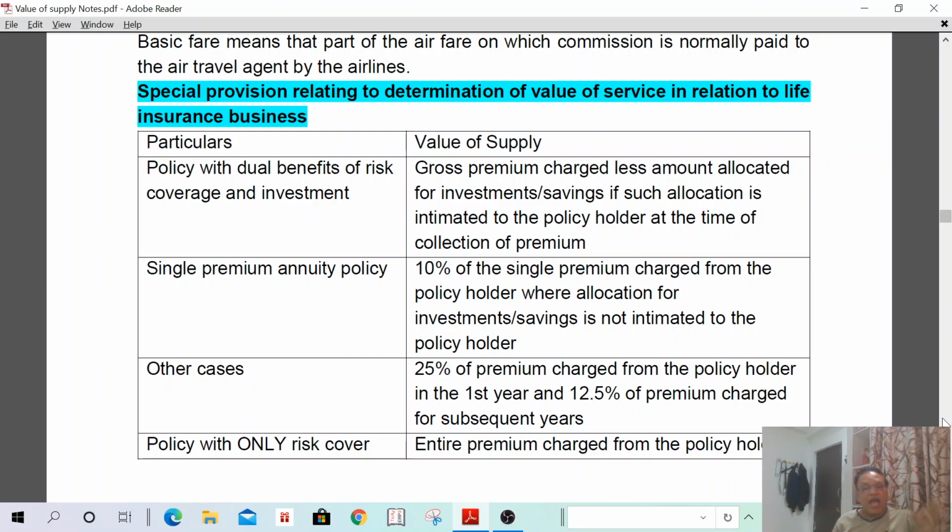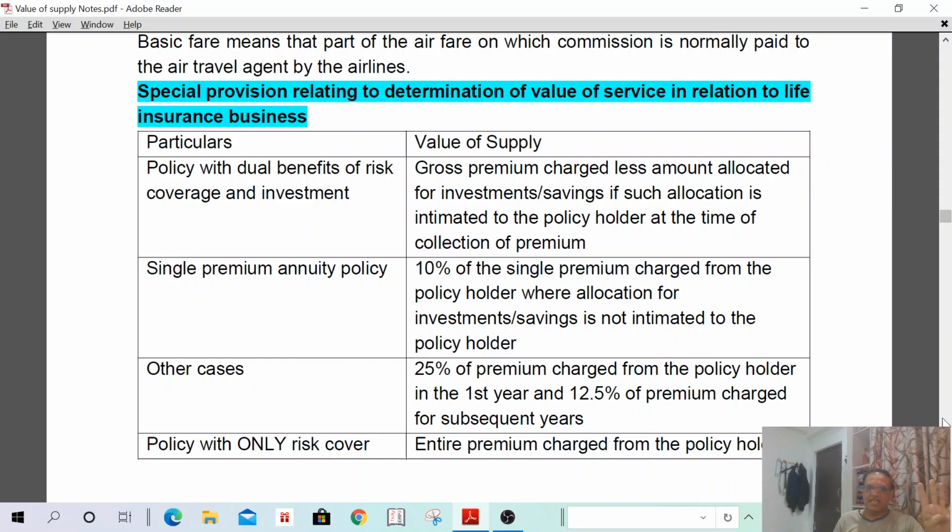That means I have only risk cover. In such a case, 100% of such value shall be the value of supply. I have taken an insurance policy for 10 lakhs. If anything happens, the 10 lakhs go to my family, my nominee. In such a case, it is only risk. Then I need to pay 25,000 per annum. I have paid 25,000. What is the value of supply? In such a case, the value of supply shall be the 25,000.